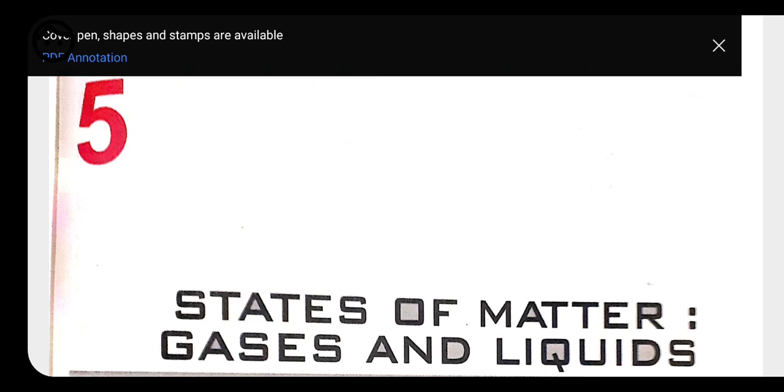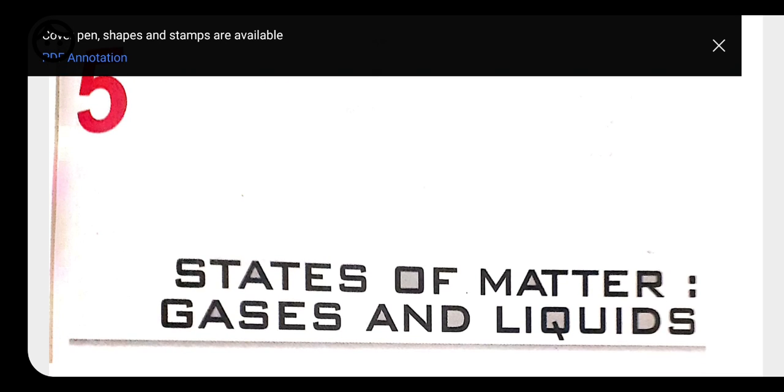We know we have three states of matter, that is solid, liquid and gas, but in this chapter we will be discussing two states of matter, that is gases and liquids. One more state of matter, that is solid, we will have in class 12th, a detailed explanation of the solid state. So in this chapter we will be having explanation on gases and liquids only.